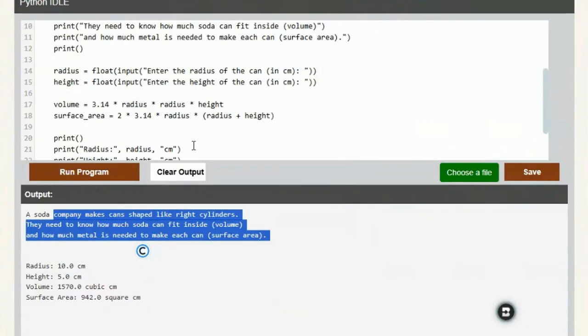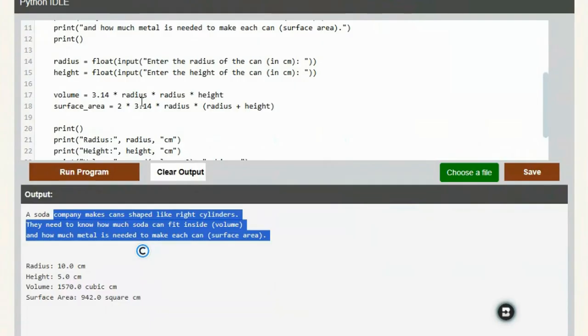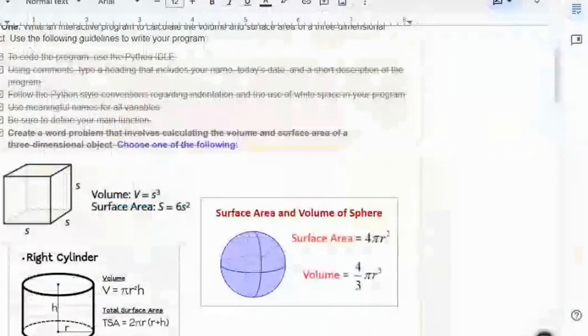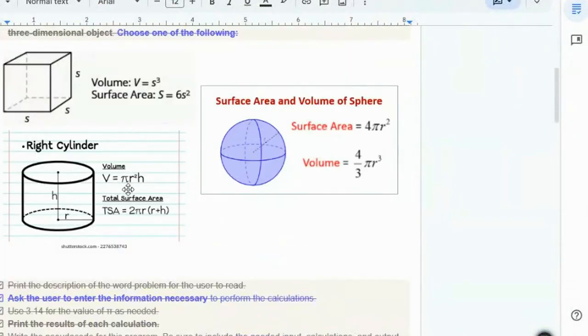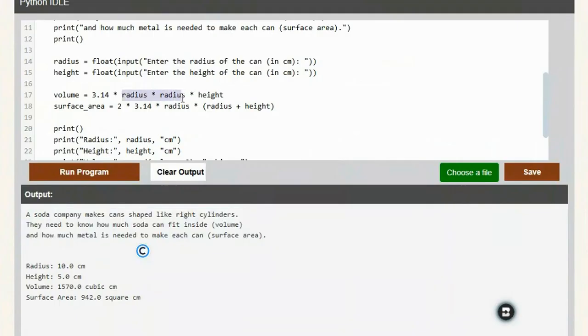The reason this doesn't need the math import is because you didn't use what we learned in the lesson. Volume, pi times radius squared times height. Well, you did just volume equals radius squared height. You just did radius times radius to square it.